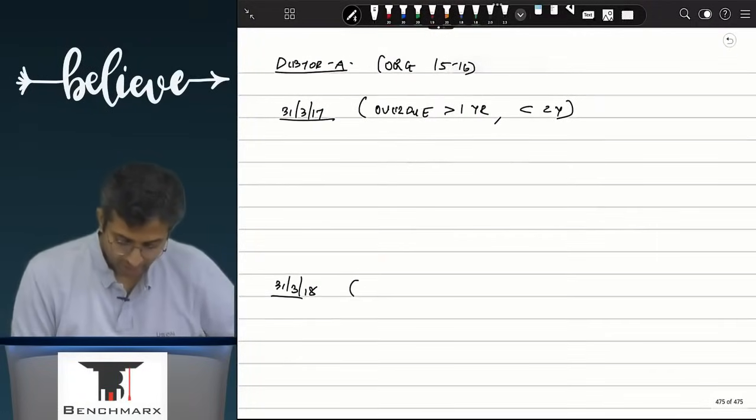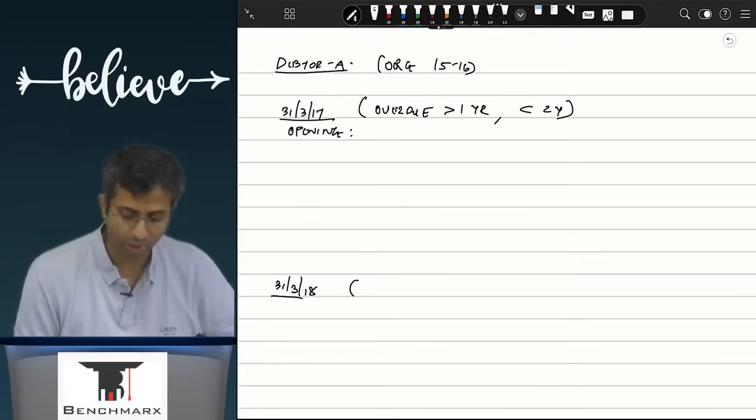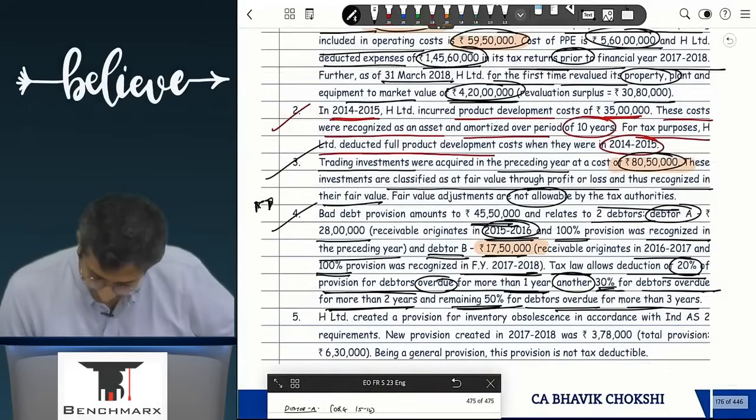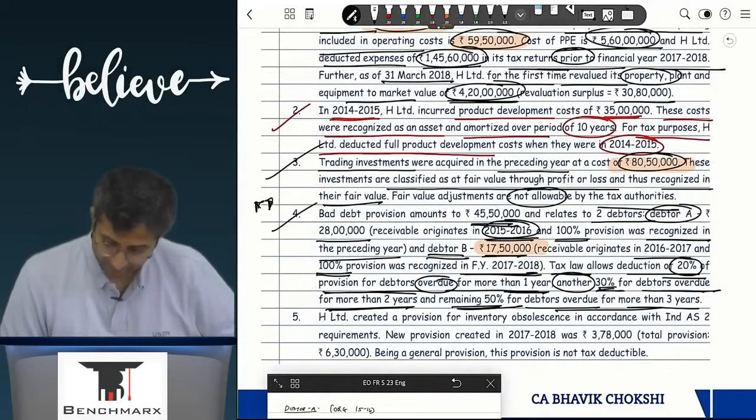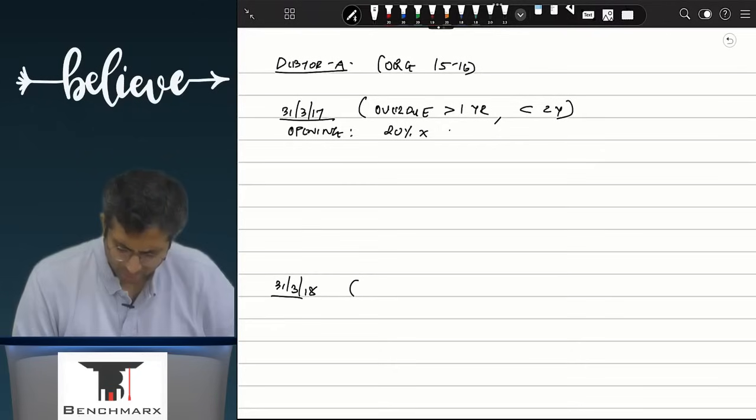So over here, your opening provision for bad debt that you must have created would be how much? Your opening provision for bad debt would have been 20%, because it is overdue for more than 1 year. So this is 20% on what is the debtor amount?